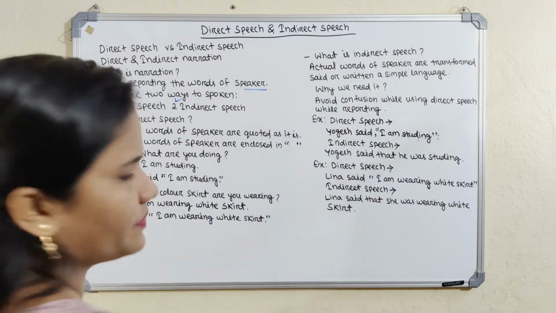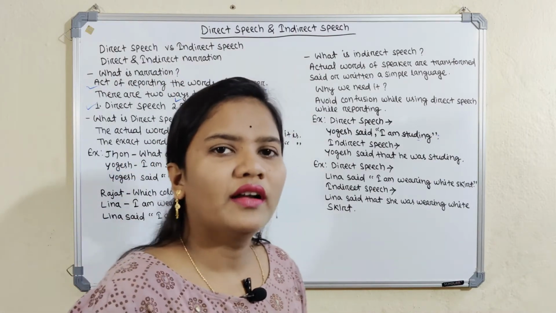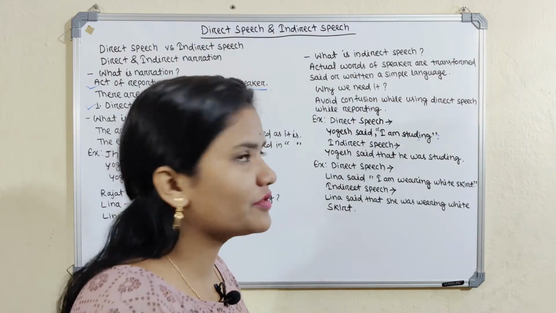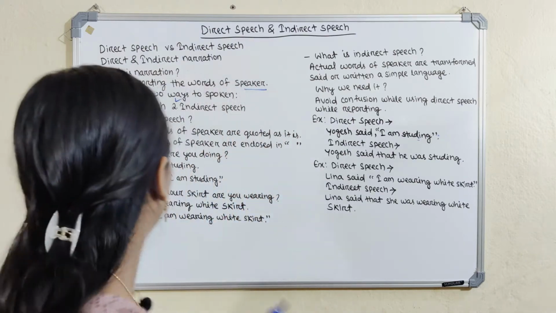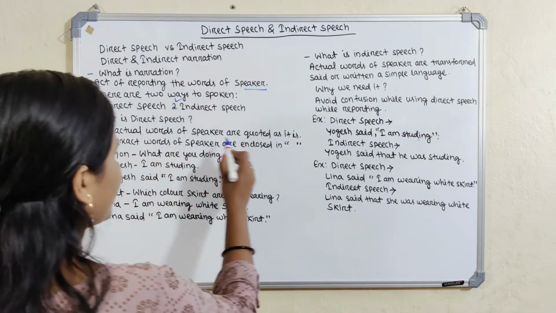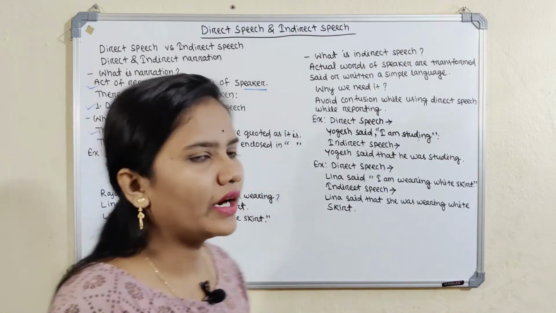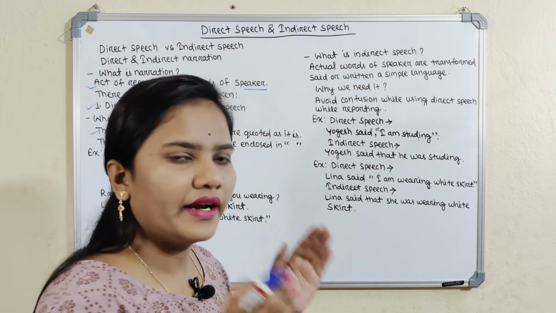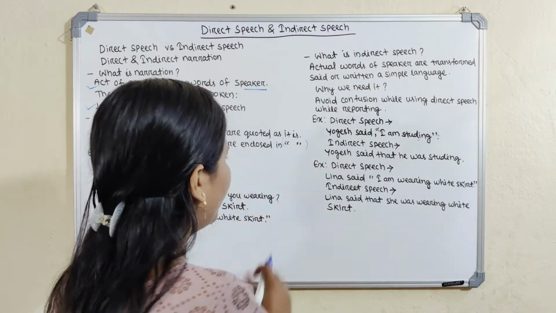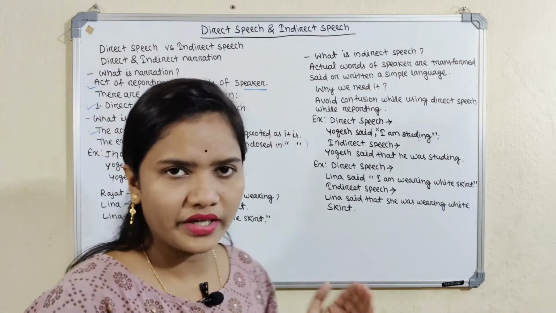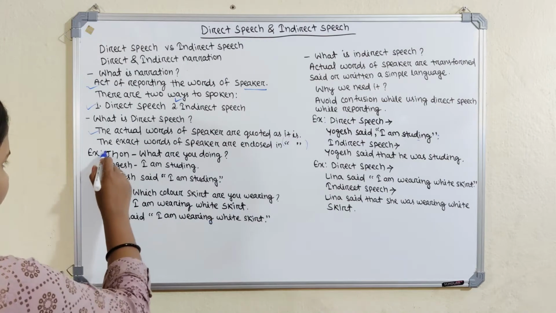What is direct speech? First we have to know this, then we will learn how to convert direct speech into indirect speech. The actual words of a speaker are quoted. The actual words that the speaker wants to say are quoted, and they are always enclosed in inverted commas. This is called direct speech. Okay, let's look at examples.